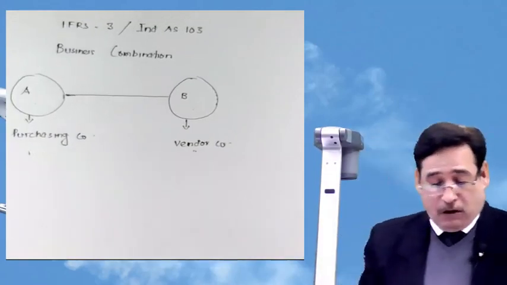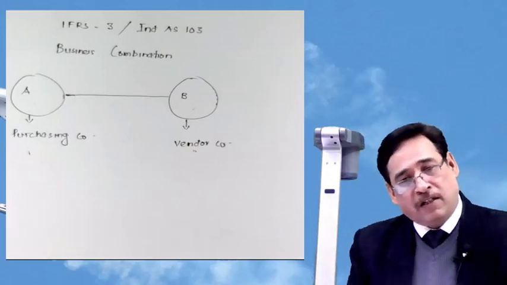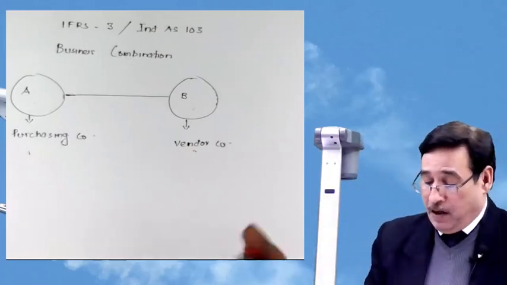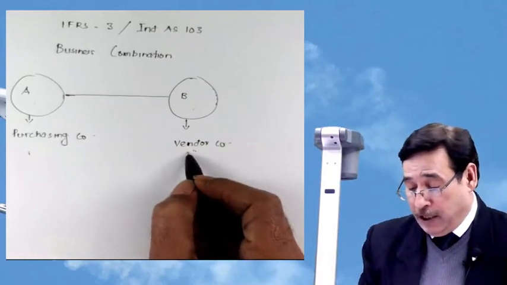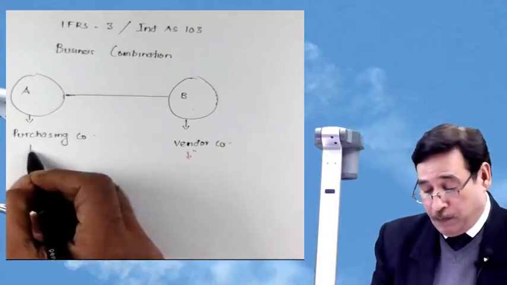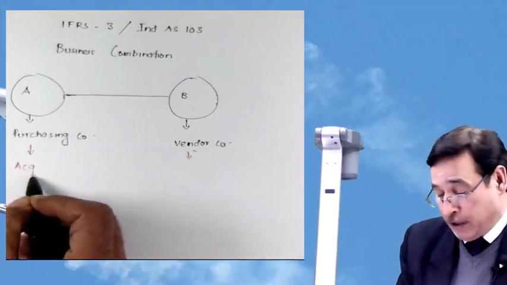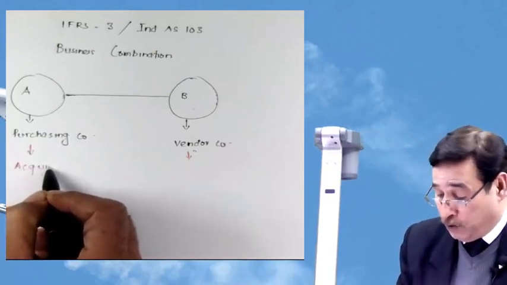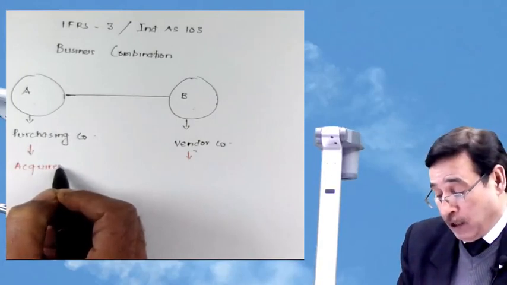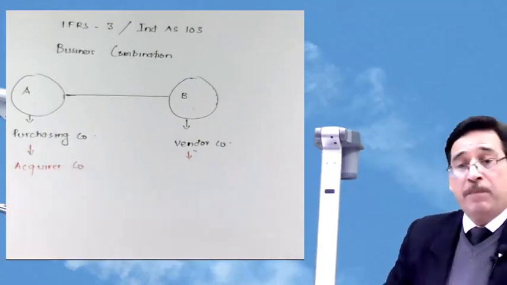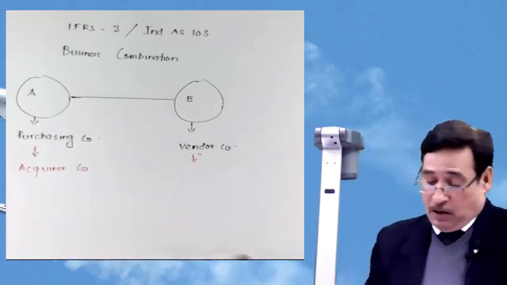Now the first thing which this particular Ind AS has done is that the company which is taking over the business will be known as the acquirer company. You need not write at this moment. I have already told you, these are rough work, correct? That is why I am using these sheets. So, acquirer company.